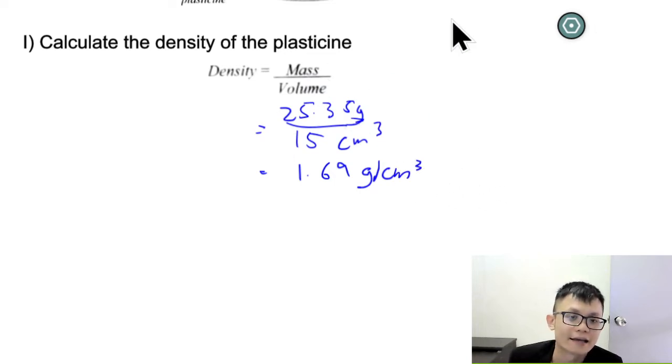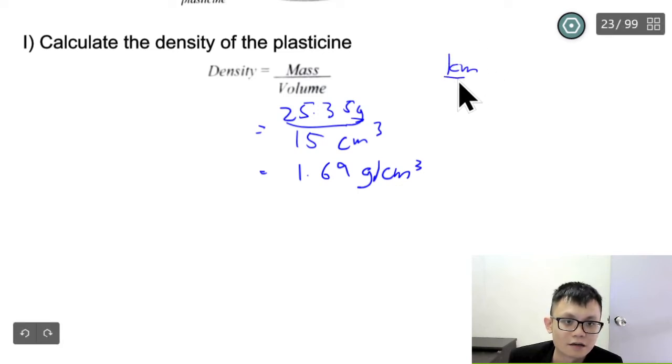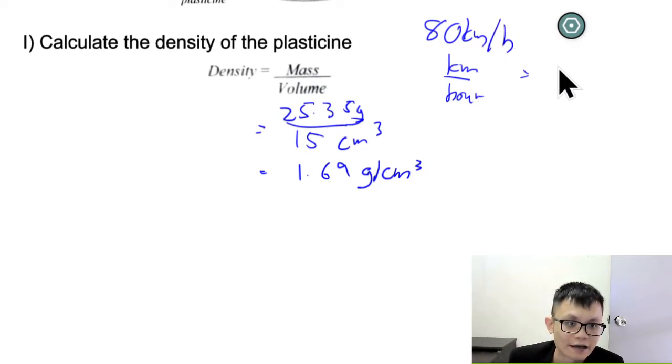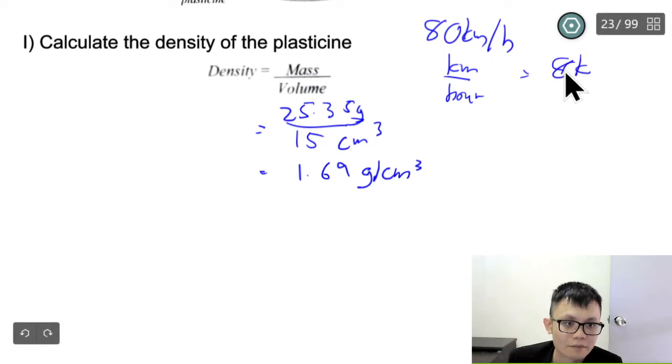Same like anything else, for example, kilometer per hour. Let's say your daddy, when you see on the highway, 80 km per hour means that actually your daddy should drive your car 80 km over 1 hour.